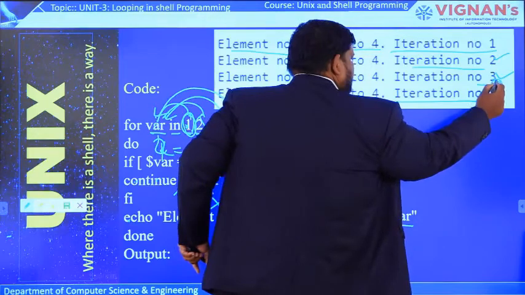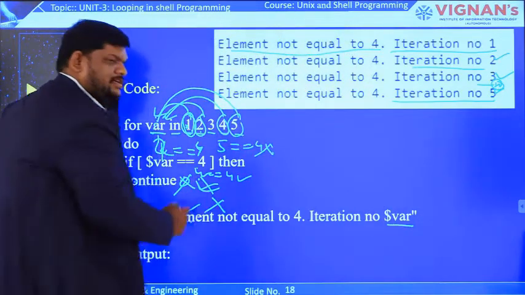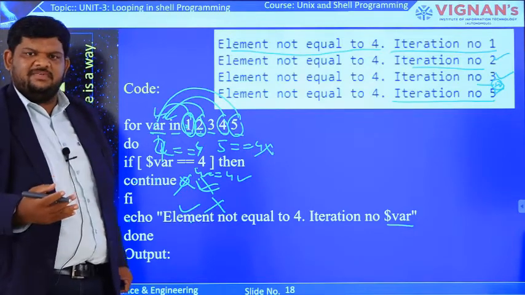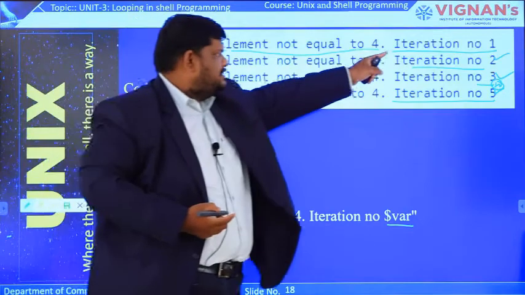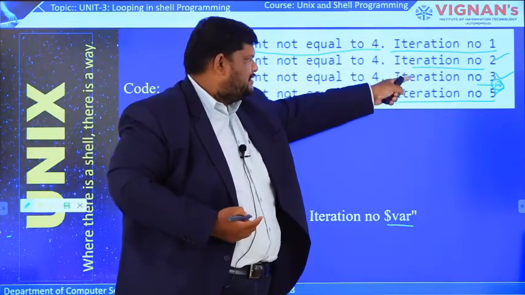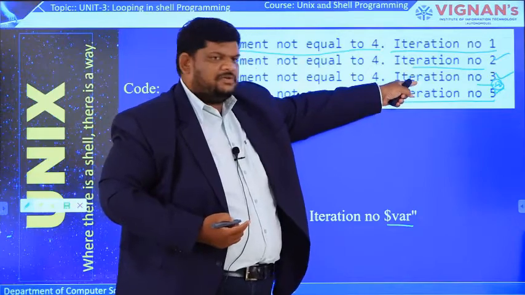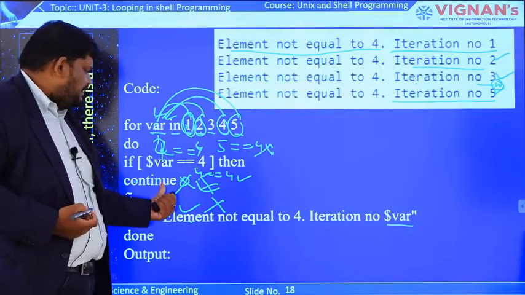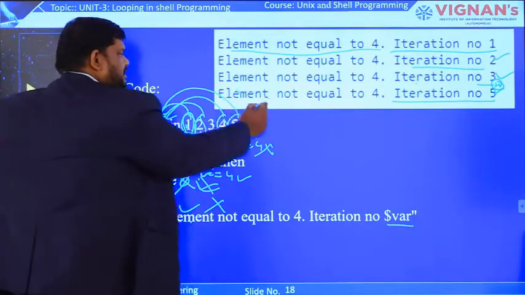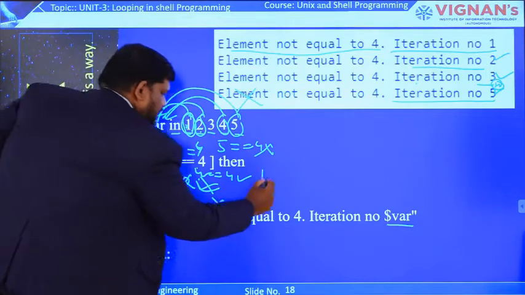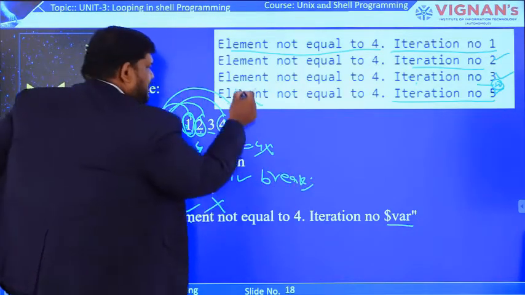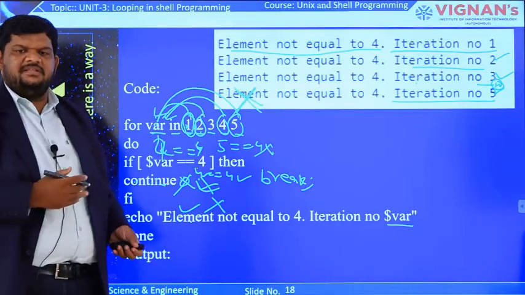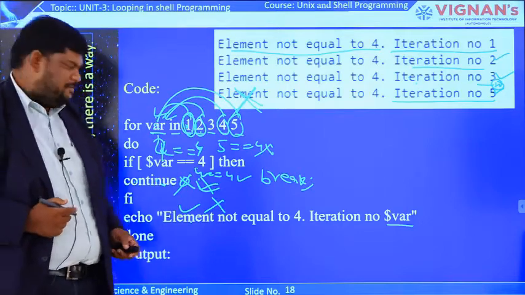Why did 4 not come? At that time the continue statement was executed, and continue skips only that iteration. The remaining iterations execute normally. So the output is iteration number 1, 2, 3 and 5. If break were in this place, the remaining iterations would also not execute. It would exit from the current loop. That is the difference between the continue and break statements.